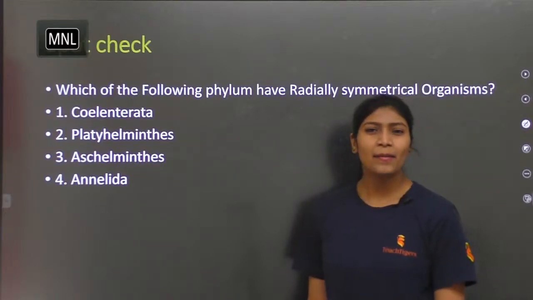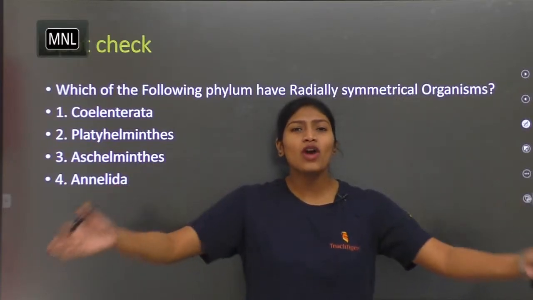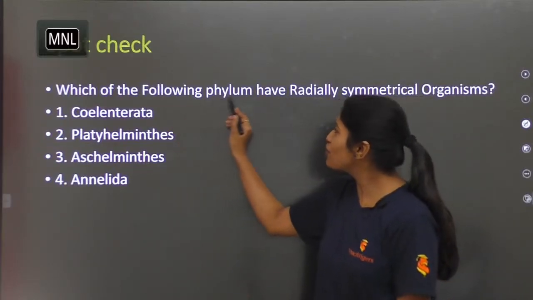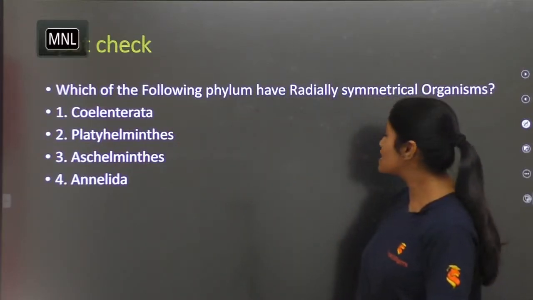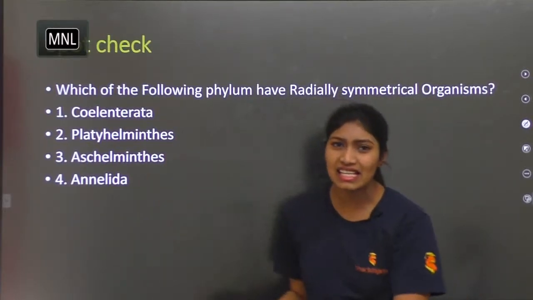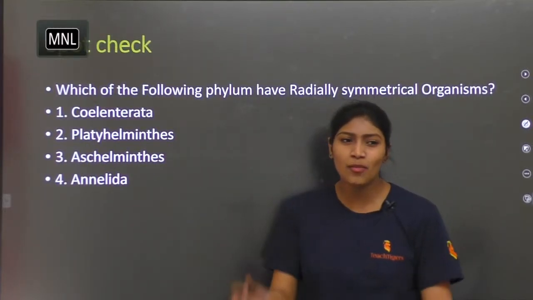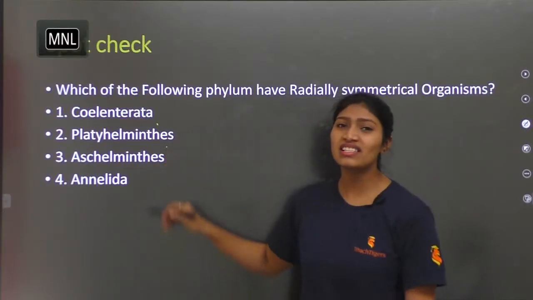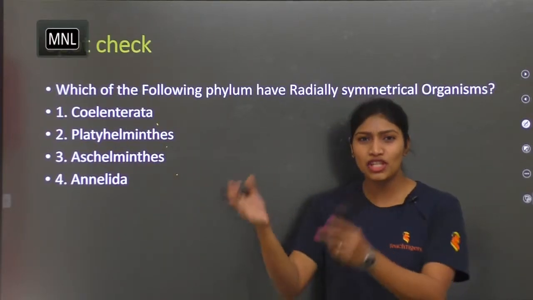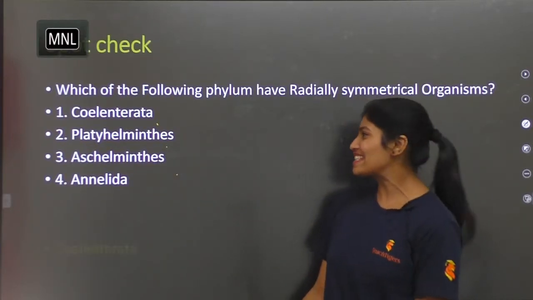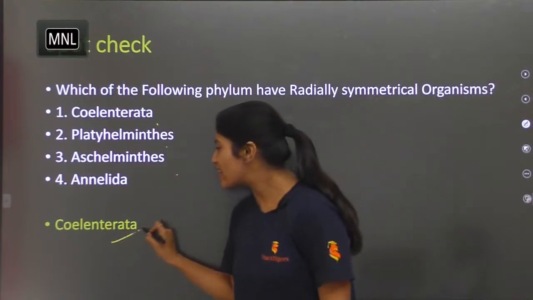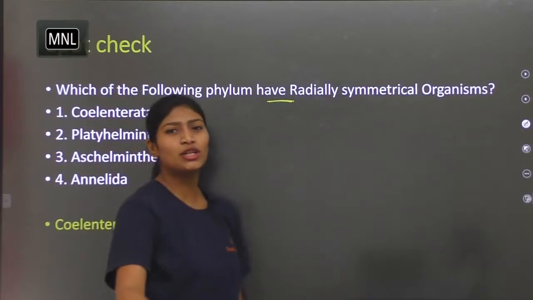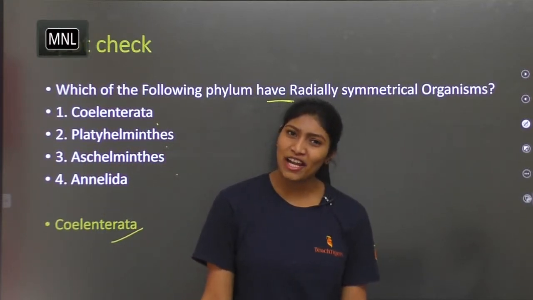Next, coming to spot check. Up till now, based on what we have learned, one question. Which of the following phylum has radially symmetrical organisms? Among these, which one exhibits radial symmetry? Come on, write the answer in the chat box. Coelenterates, Platyhelminthes, Aschelminthes, Annelids. Which one? The answer is Coelenterata. Coelenterates exhibit radial symmetry. The organism can be divided into equal halves in any plane of division.